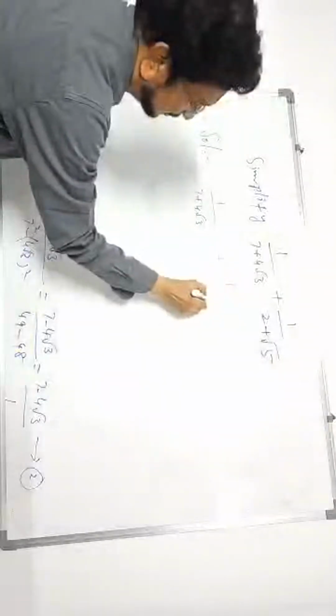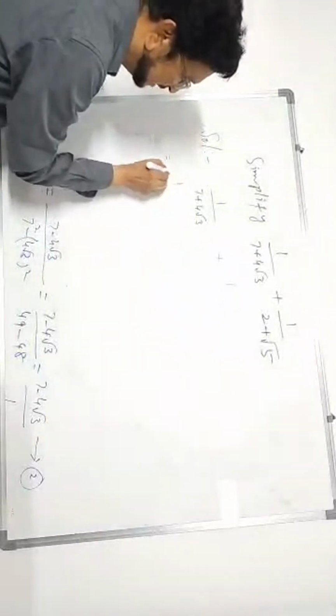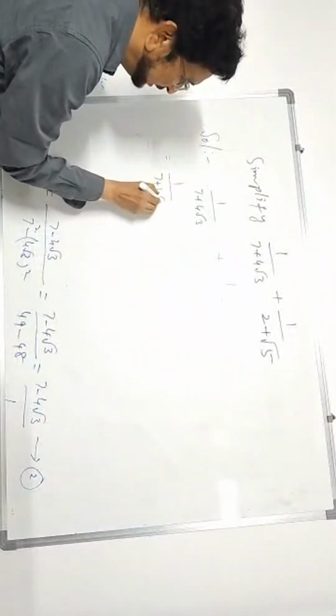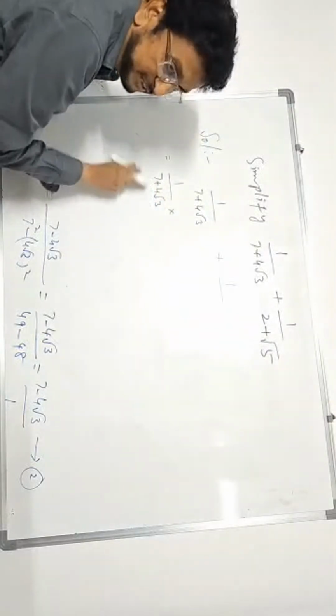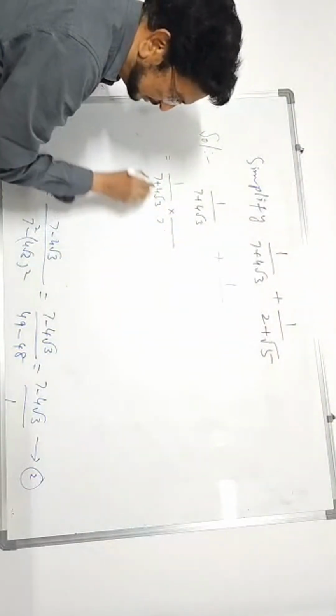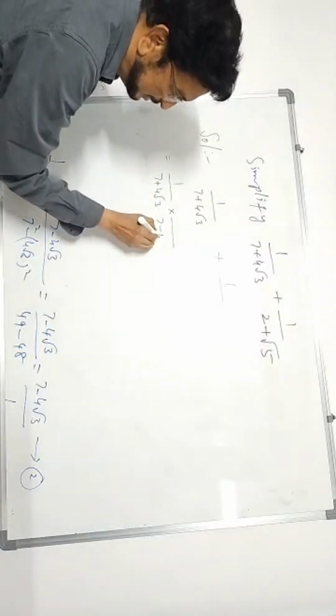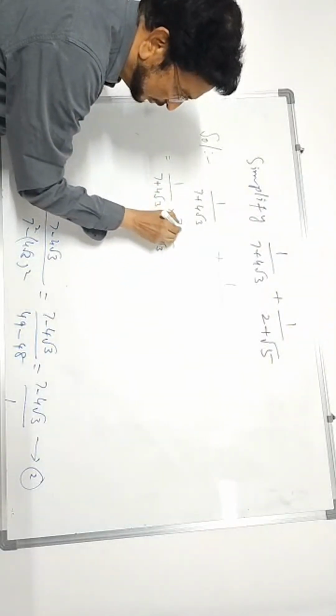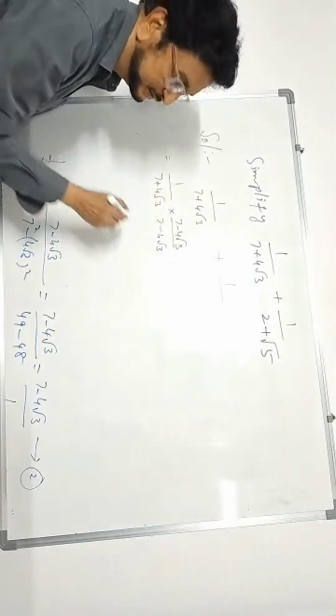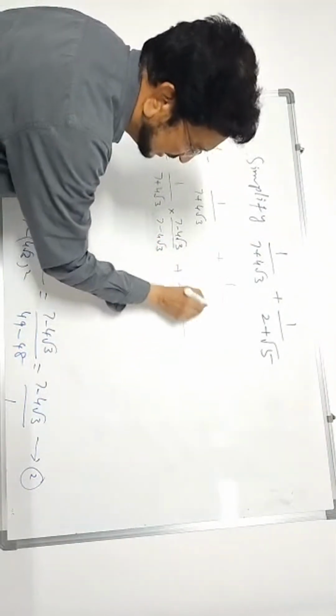Solution. 1 by 7 plus 4 root 3 plus 1 by 2 plus root 5. Rationalize the denominator here. 1 by 7 plus 4 root 3, multiply with its conjugate. The conjugate of this is 7 minus 4 root 3. Write the numerator also the same. Here also rationalize the denominator.